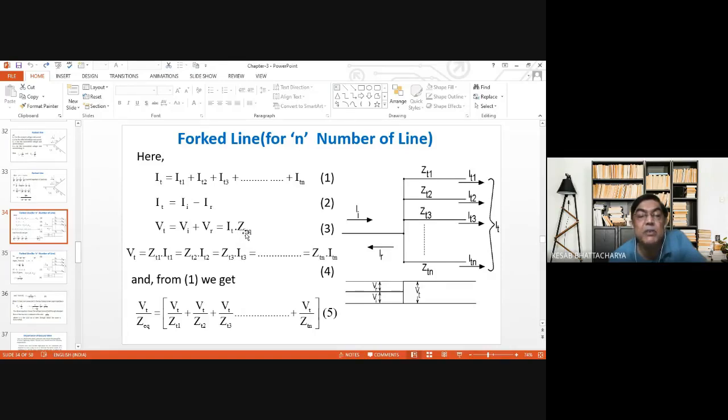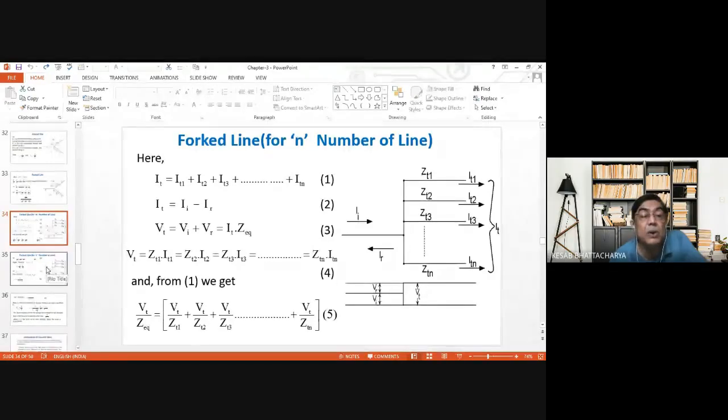From equation 3, Vt by Z equivalent is equal to It, and It is equal to It1 plus It2 plus It3, etc. And It1 is equal to Vt by Zt1, It2 is equal to Vt by Zt2. So we can write this Vt by Z equivalent is this one. Is that okay? Yes, sir.